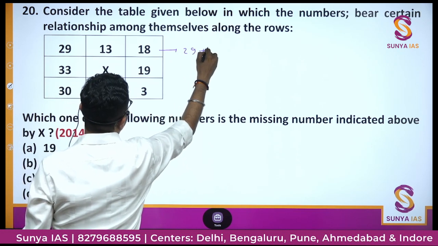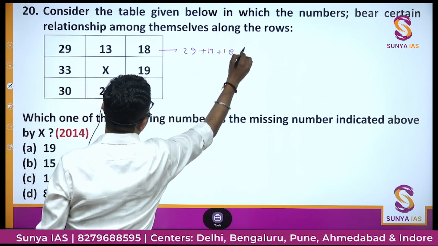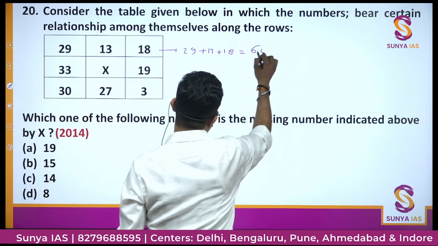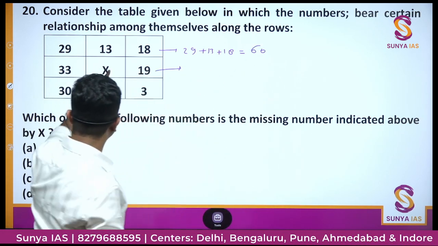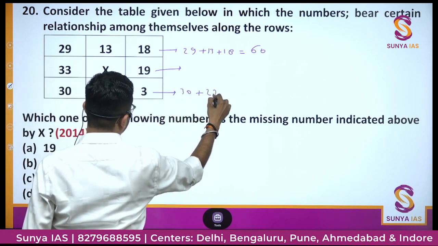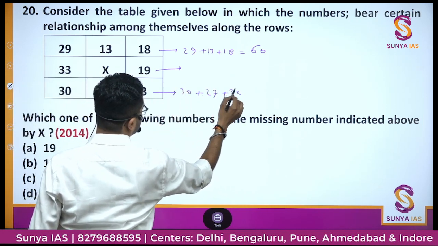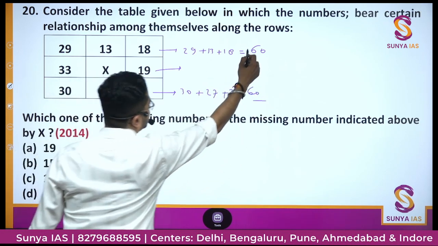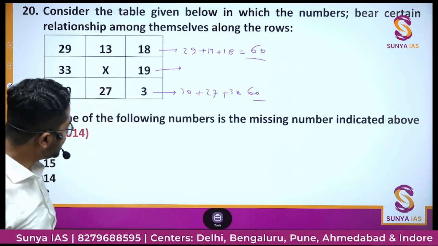29 plus 13 plus 18, 60. In this series nothing is given. Let's say here it is given 30 plus 27 plus 3. 27 plus 3 is 30. Okay, this is also coming 60. This is also coming 60. Okay, so I think we have found our series.